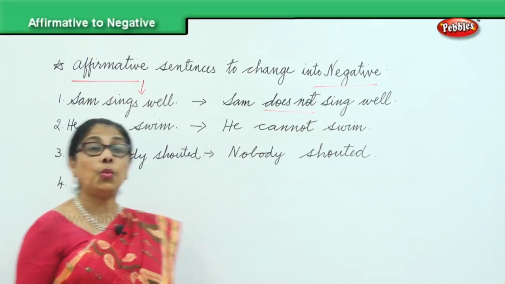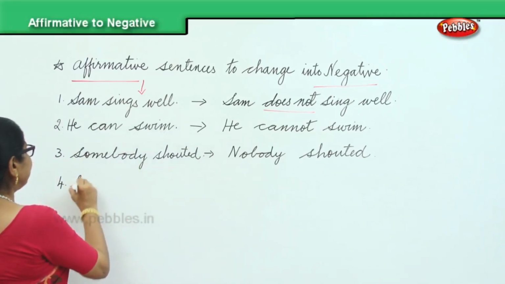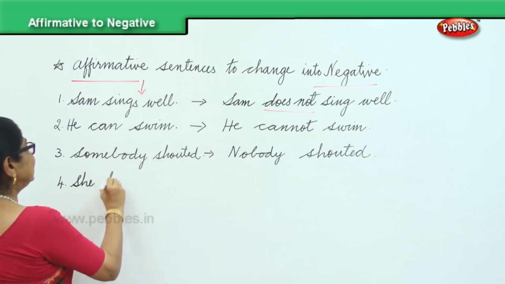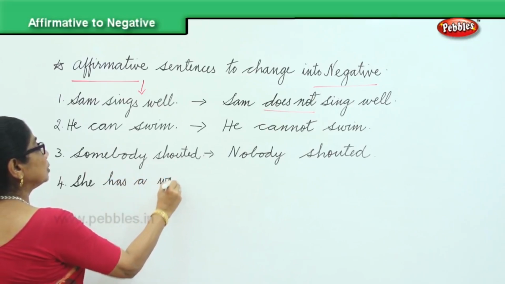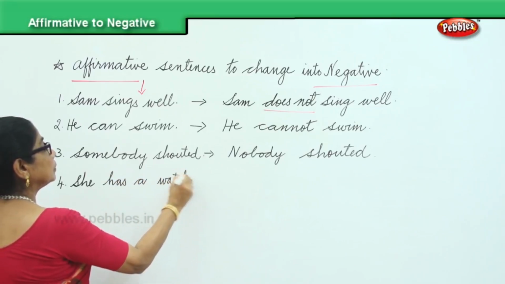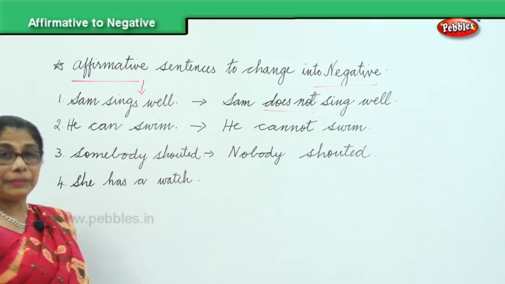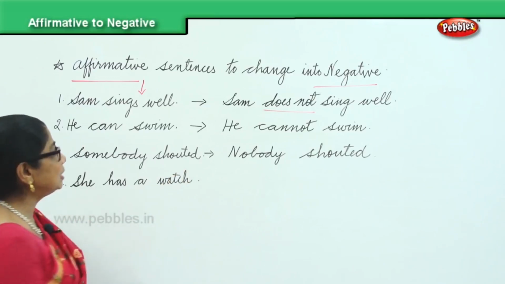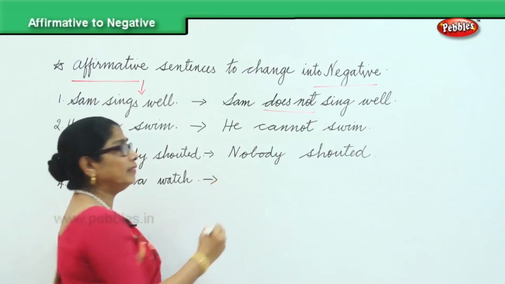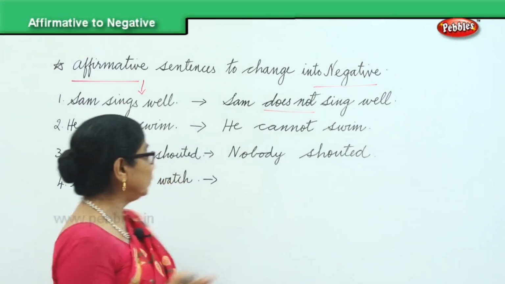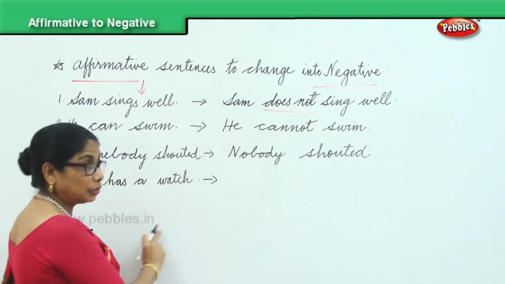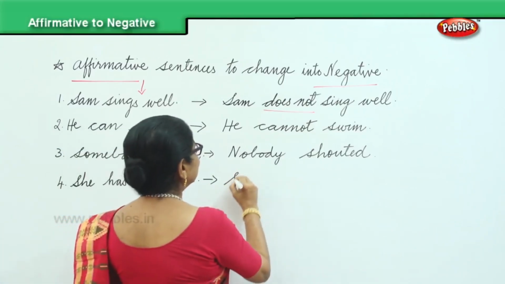She has a watch. That's a complete affirmative, positive sentence, and we're changing it into negative. And what will it become? She has no watch. She has a watch. So we are making it negative.